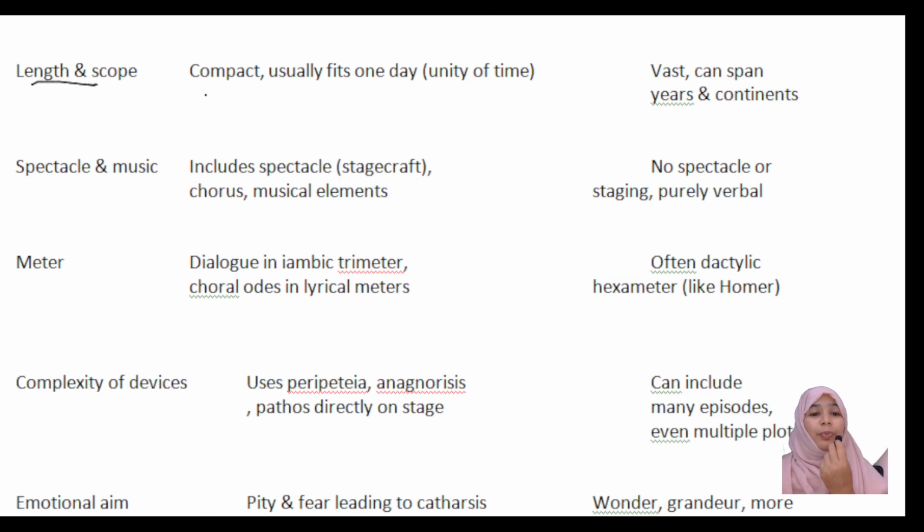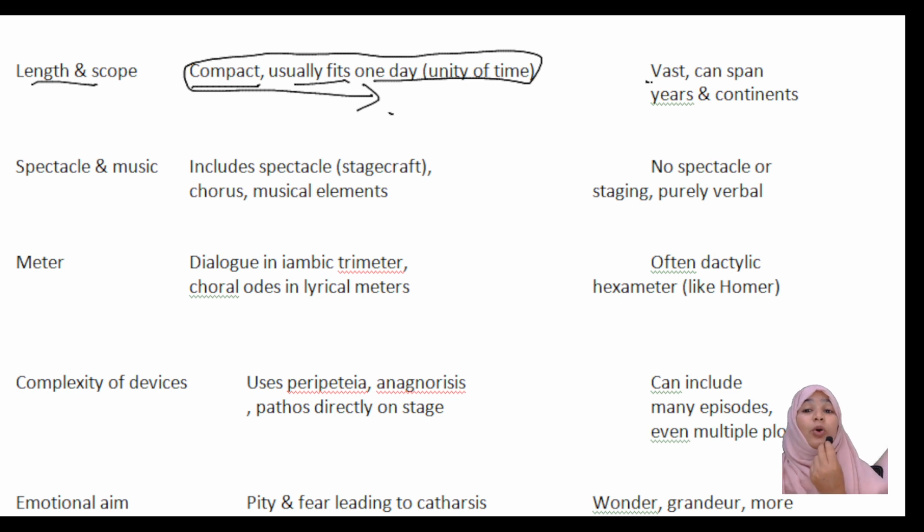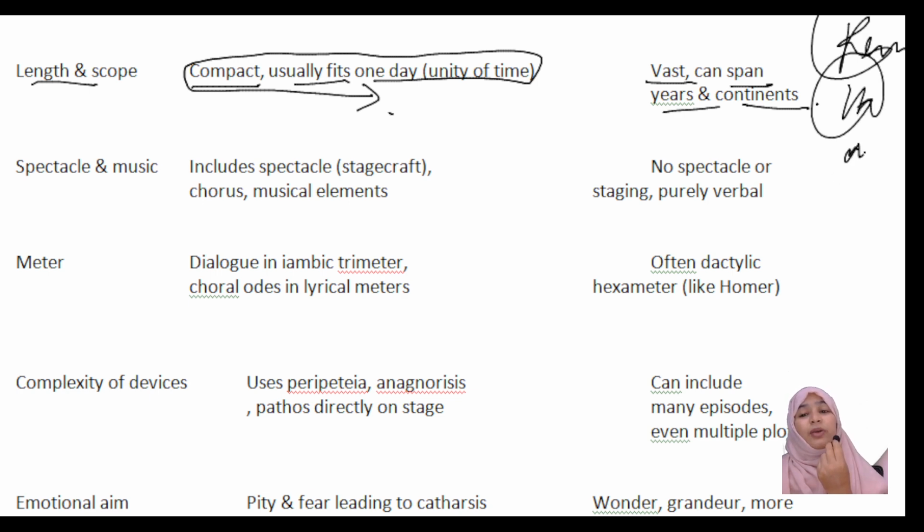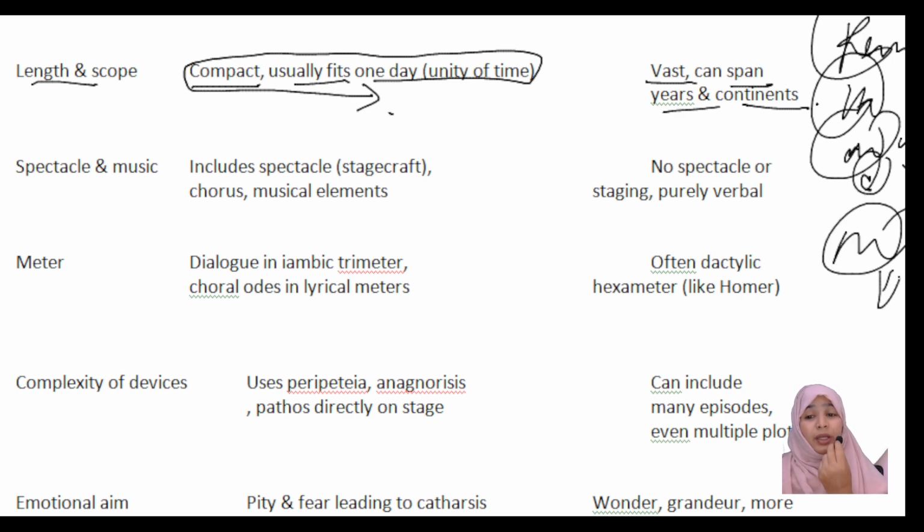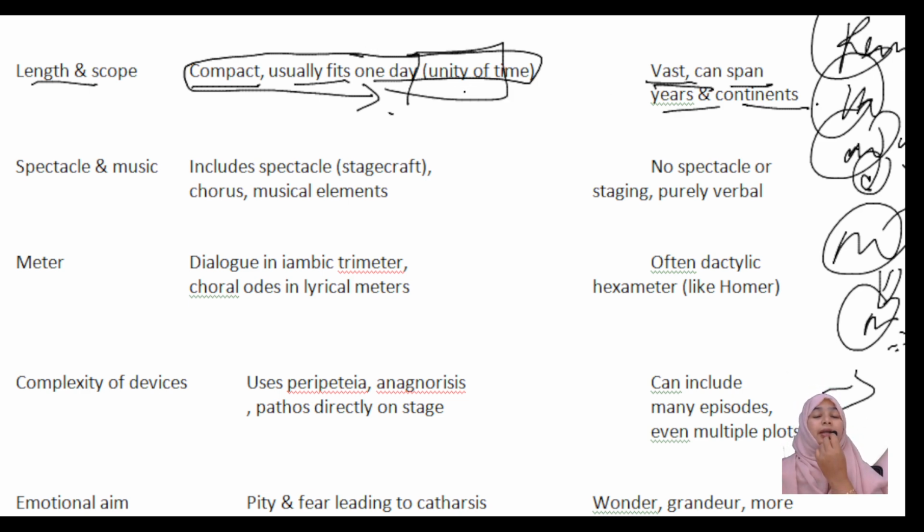What about the length and scope? Tragedy is compact, usually fitting one day, unity of time. In unity of time, it should be completed. What about epic? It is vast and can span years and continents. In the Ramayana, we can see the 14 years of vanvasa. In the Mahabharata also, consider how many years it takes to complete that war. That is what is called vast. But tragedy must be completed at a time, in unity of time.